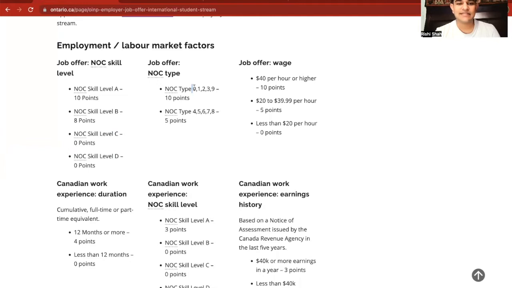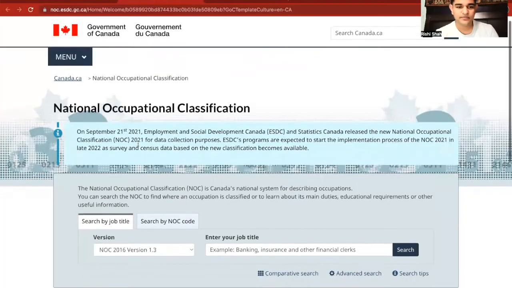For anything that's 0, we get 10 points as well. Anything that pays you $40 per hour or higher, you get 10 points. $20 to $39.99 per hour, you get 5 points. So generally, we fall under A, B, 0 or this category. That's your employment category. So let's take a little deeper look into this.